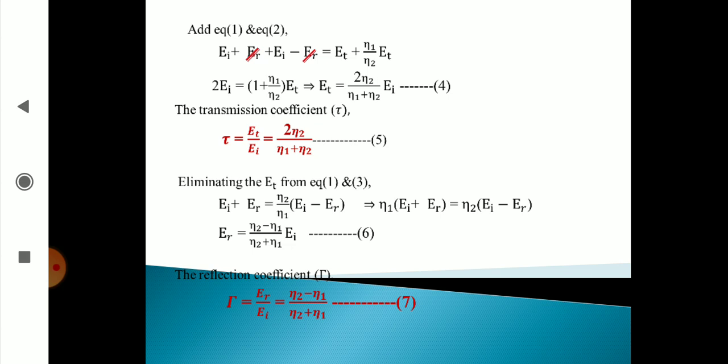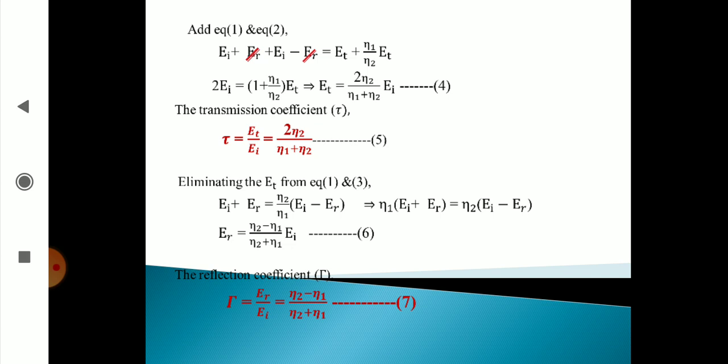What is small tau? It is ET by EI. What is the meaning of ET by EI? Out of this incident wave, how much is transmitted? So tau, that is the transmission coefficient, is equal to ET by EI is equal to 2 eta 2 by eta 1 plus eta 2.